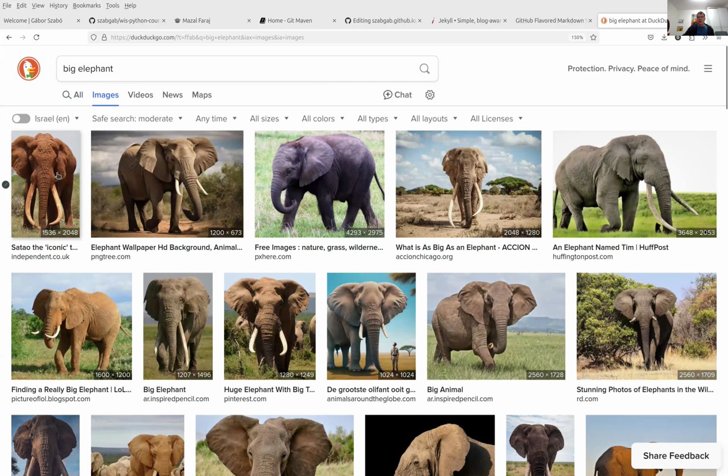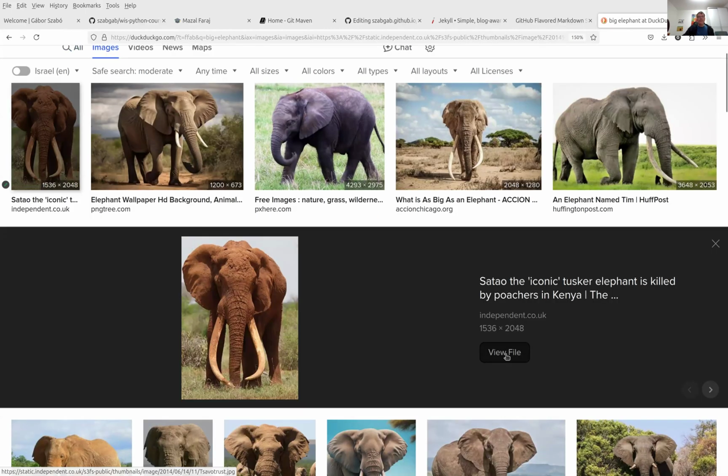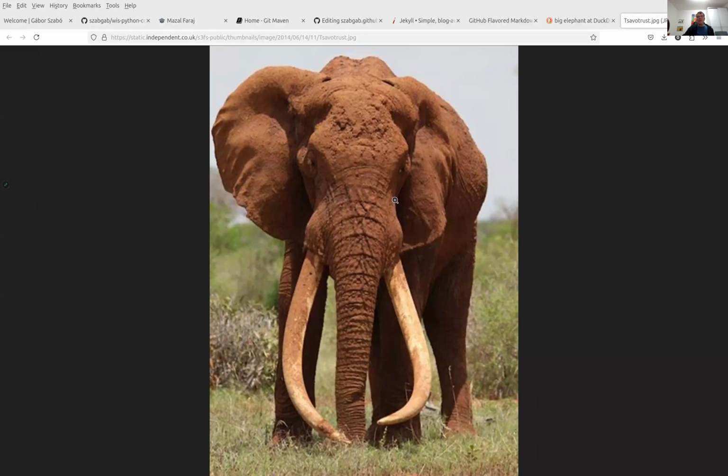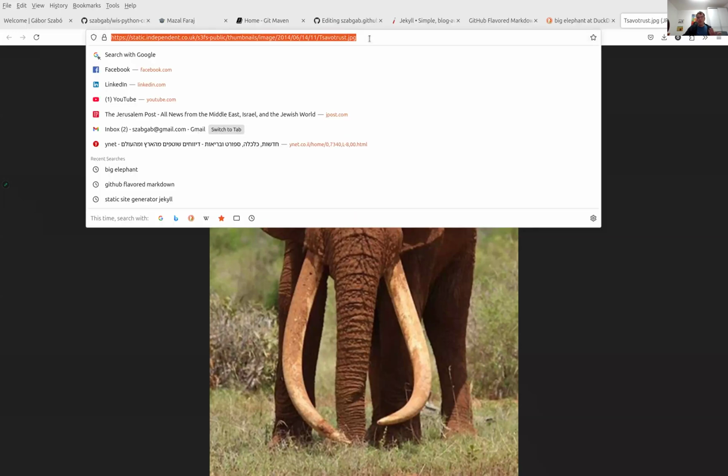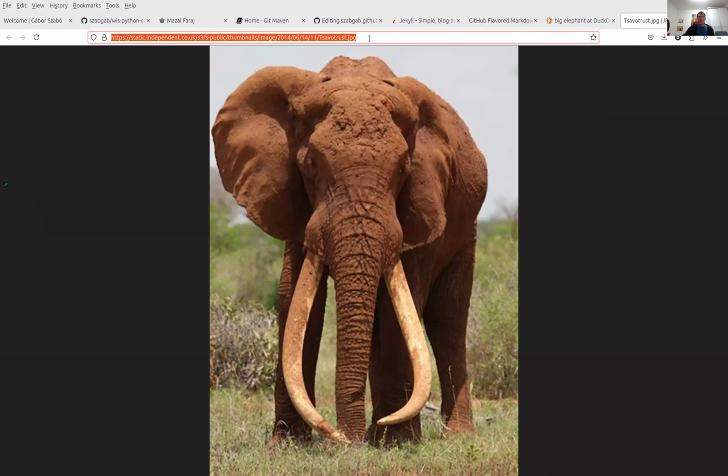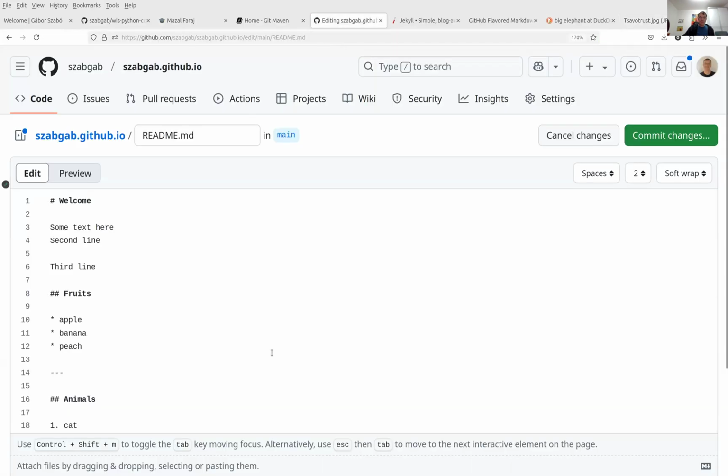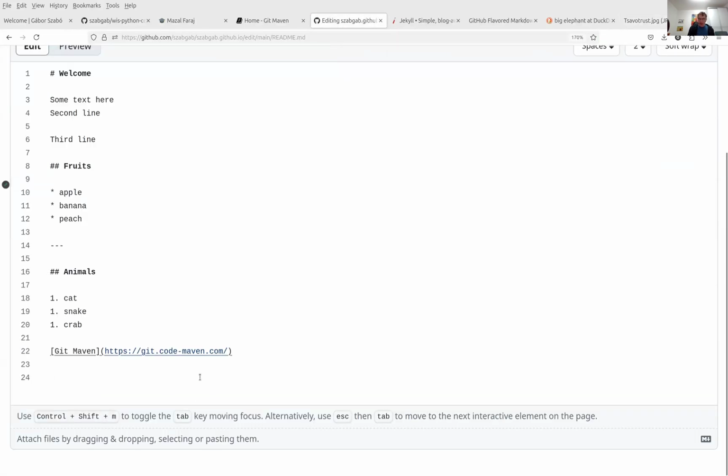I can click on one of them, view file. Hopefully this will work. Yeah, so at the top you can see this is an image, a real image. I take the link of the image, and I put it in here. Exclamation mark, then some name. Okay, so this is a big animal, okay?